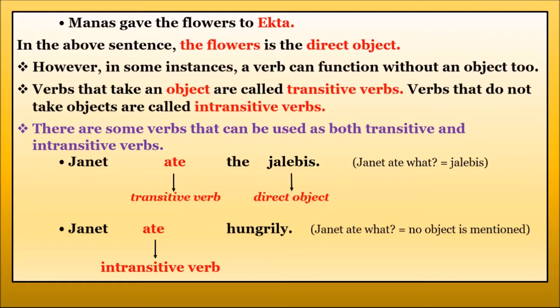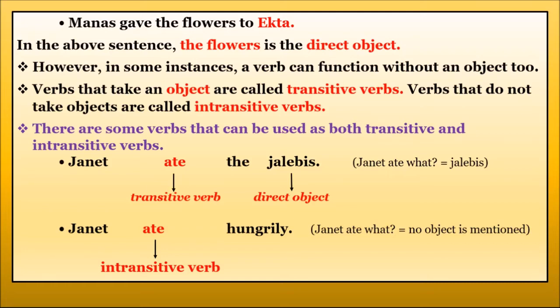Like, for example, what about the sentence, the bird sang? The bird is singing. Singing is a verb. Is there any object receiving here? No. Is the verb in the sentence a transitive verb? No. So in this case, the verb sang comes under intransitive verb. And what is meant by intransitive verb? Intransitive verbs are action verbs, but unlike transitive verbs, they do not have an object receiving the action.